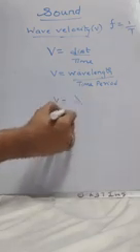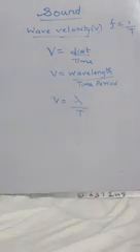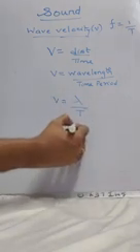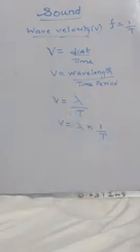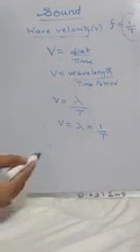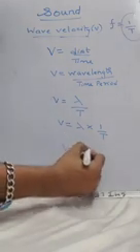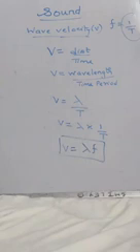Wavelength is denoted by lambda. Time period is denoted by T. Now can I do it this way? Lambda into 1 by T. I am just removing this T and writing it separately. But see here. What is 1 by T? It is F. So I can write V is equal to lambda F. So what did we derive?